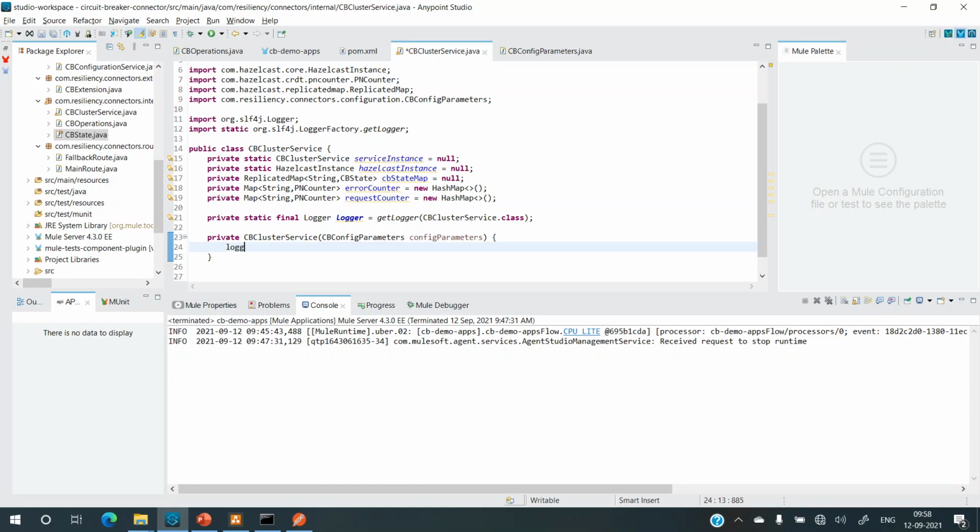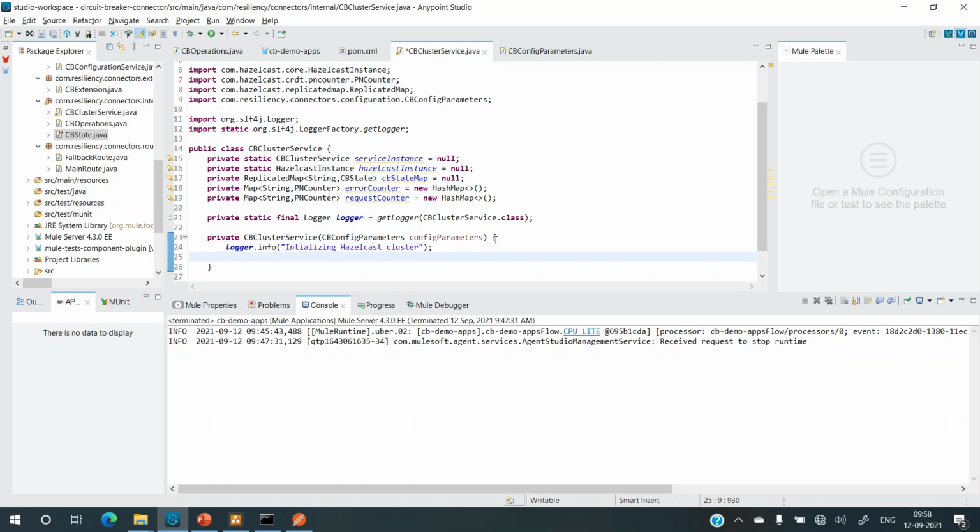Let's first add a logger.info. We can later change this to debug, but since we will be debugging this code initially, it's better to have it as info: initializing Hazelcast cluster.